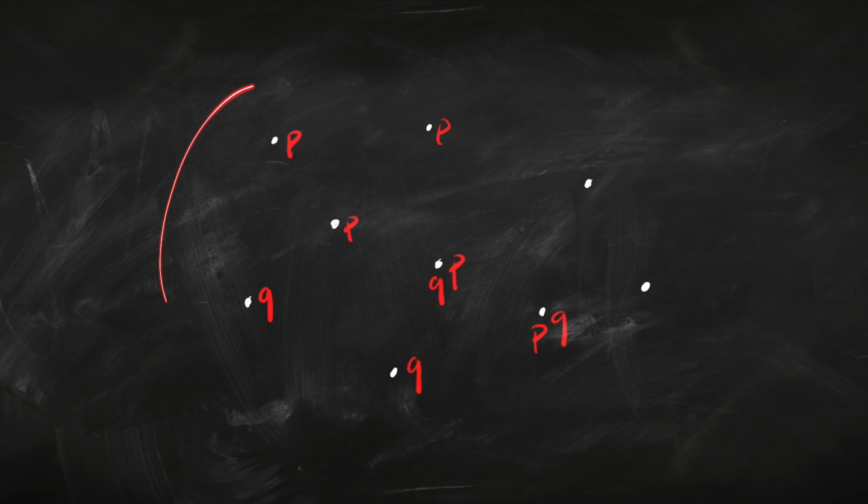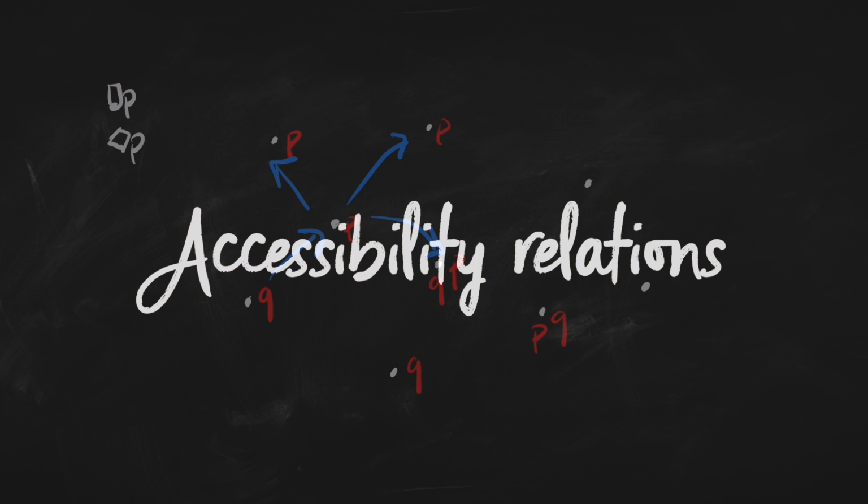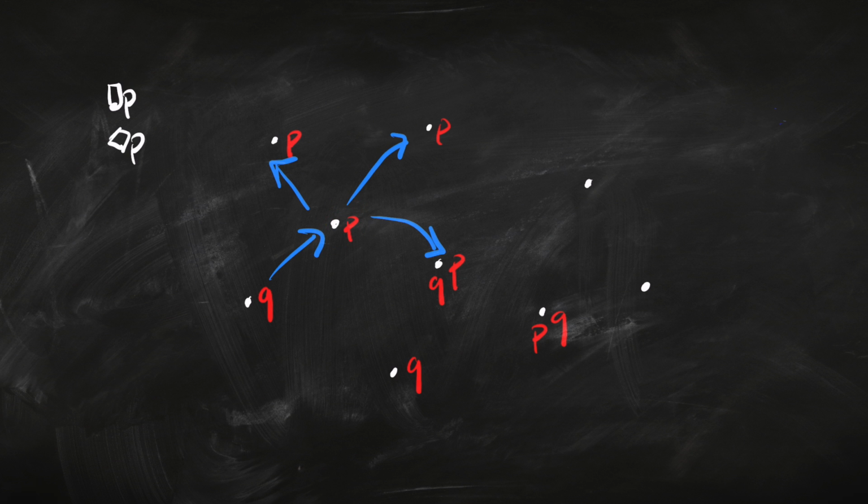Maybe the most obvious application is to modal logic. What we've got here isn't that far away from a model of modal logic, and that's where we've got sentences like box P to mean P is necessarily true, and diamond P to mean that P is possibly true, or it's possible that P. So what do we need for a model of modal logic? Well, we just need to add arrows, and these arrows are going to capture accessibility relations. It means, for instance, that this world is accessible from this one, so's this one, and so's this one, whereas this world itself is accessible from that one.